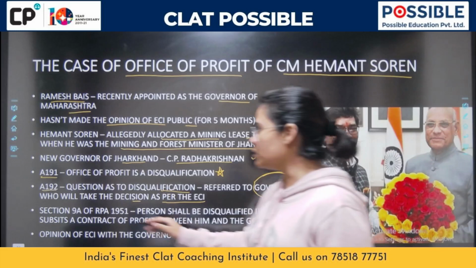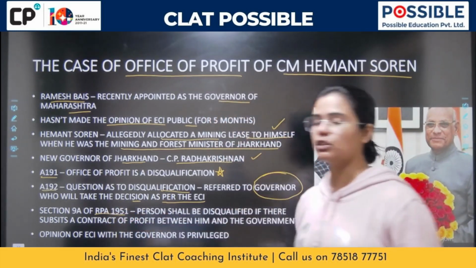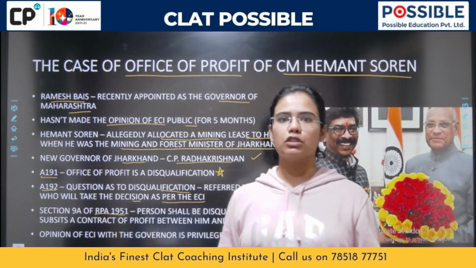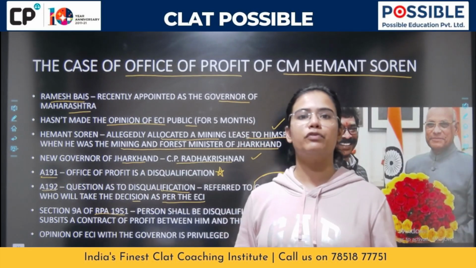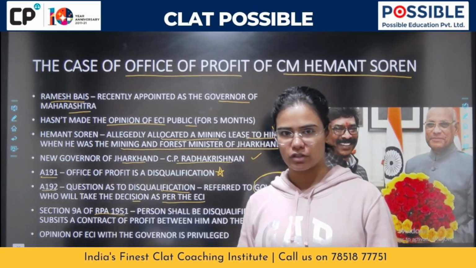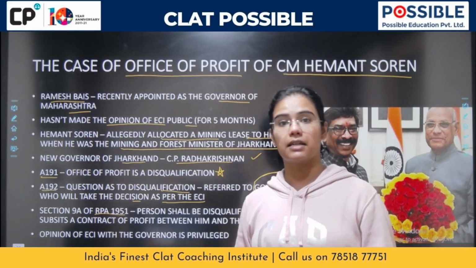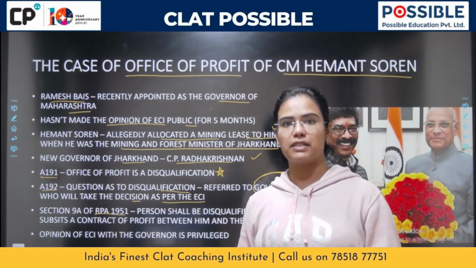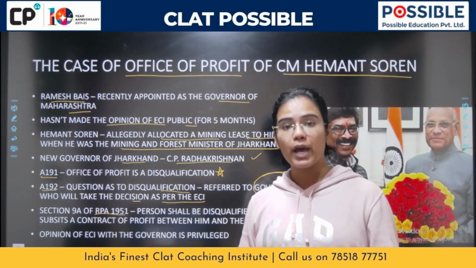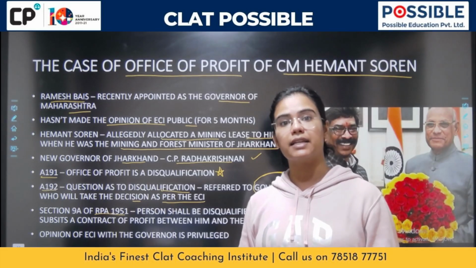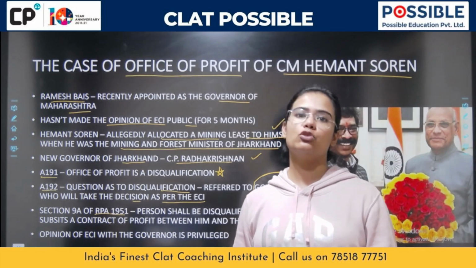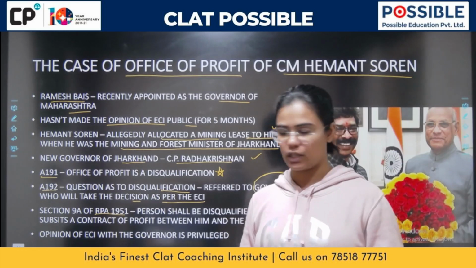Apart from that, you can also keep in mind there is another legislation called the Representation of the People Act 1951, which again talks about certain qualifications and disqualifications of the members of the legislature, wherein it has been clearly said that in case there is any contract between a member of the legislature and the government, wherein the member of the legislature is getting any pecuniary benefits, then that also is considered a ground of disqualification, right?